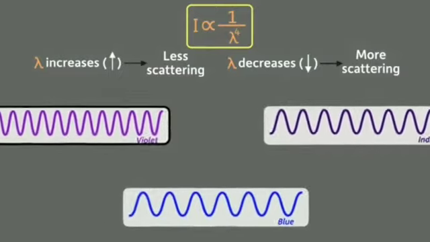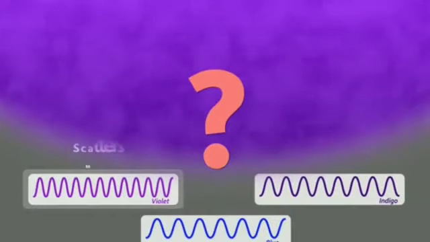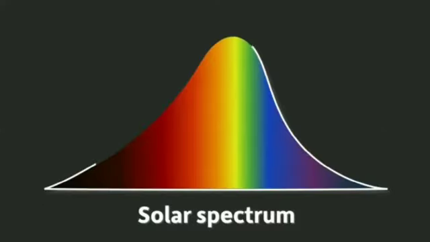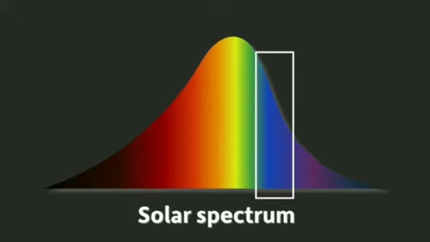Sky appears blue, right? But the wavelength of violet is less. So why then does the sky appear blue, not violet? Here we can see the graph that tells us the amount of each component of light emitted by the sun. It emits more blue than violet. So the amount of blue light is more in the scattered light. So the sky appears to be blue in color.